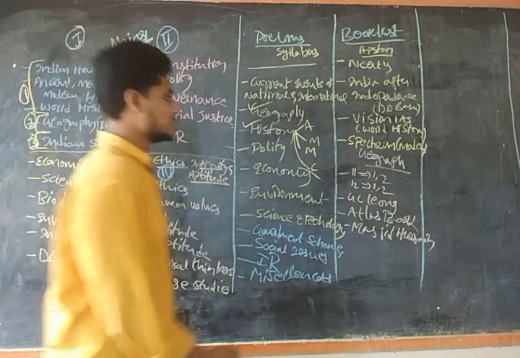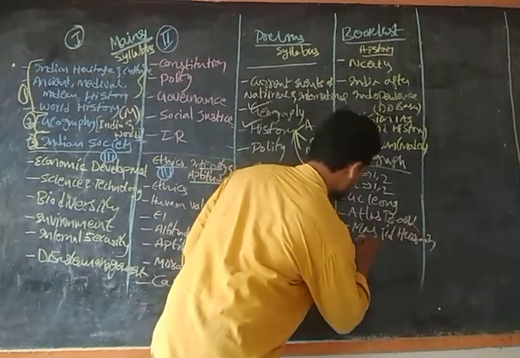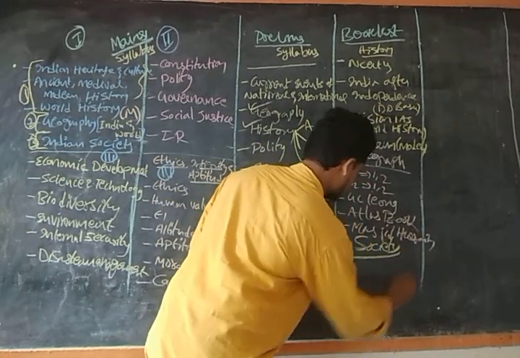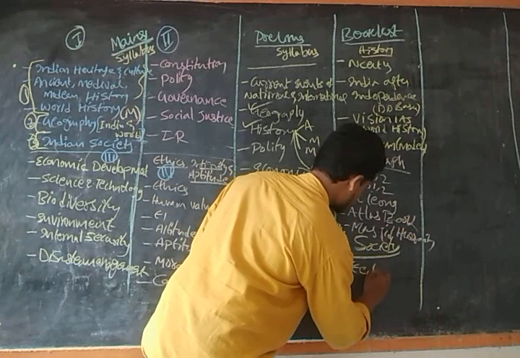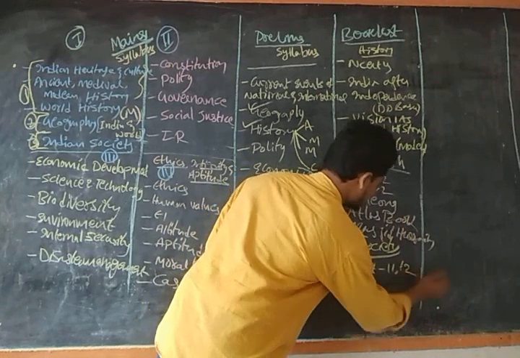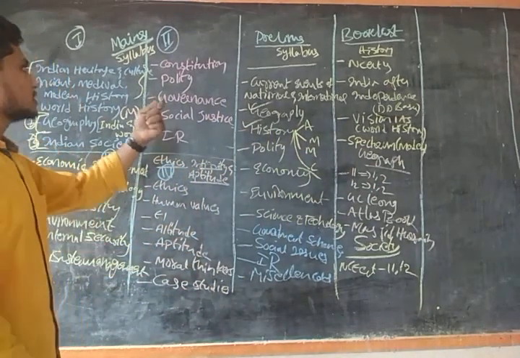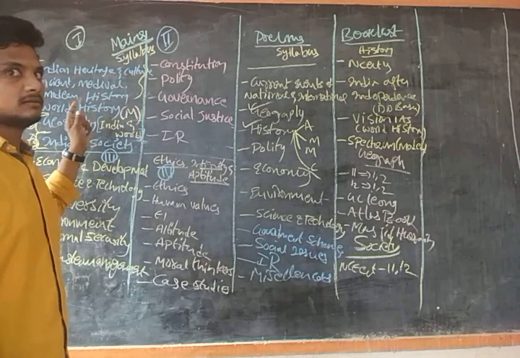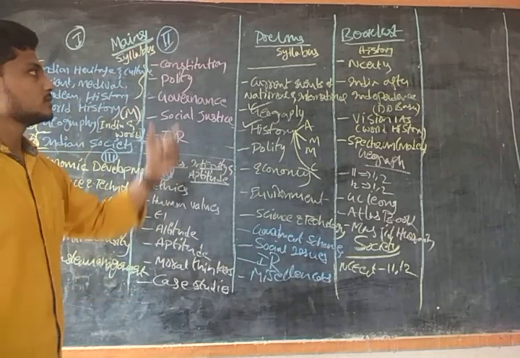And for the society syllabus, you can have the NCERT, guys. NCERT 11th and 12th is enough for society. So those are the book lists for paper 1, that is history, geography, and Indian society, guys.